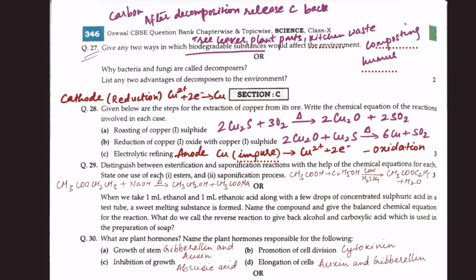Why are bacteria and fungi called decomposers? Because they break down the organic substance in dead plant and animal matter into inorganic substances. List any two advantages of decomposers to the environment.